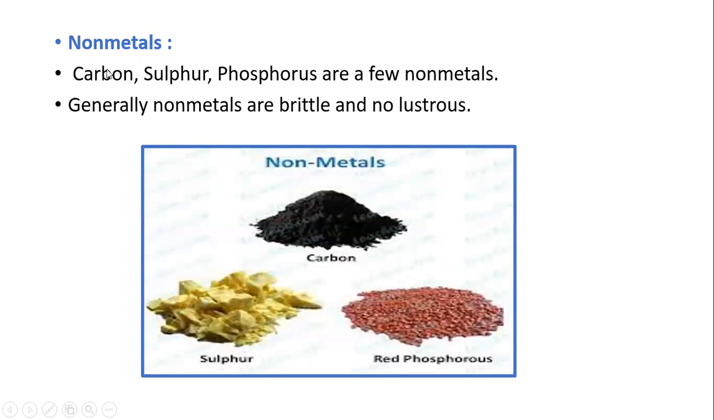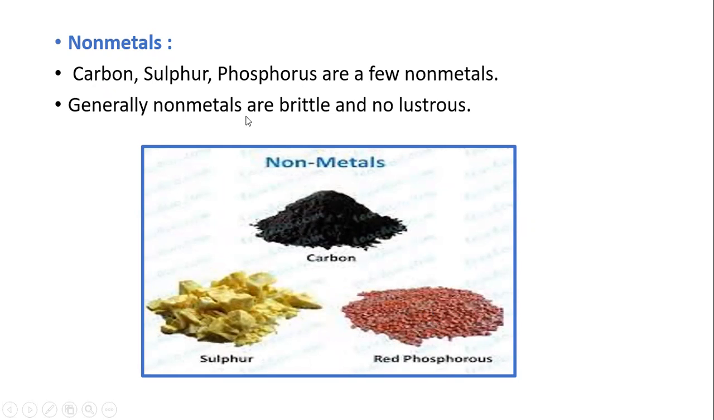Carbon, sulfur and phosphorus are a few examples of non-metals. Whenever we imagine the structure of carbon, sulfur and phosphorus, they are brittle. Carbon here is black in color, sulfur is yellow in color, and here is red phosphorus. These non-metals are not shiny, as we see in this picture.